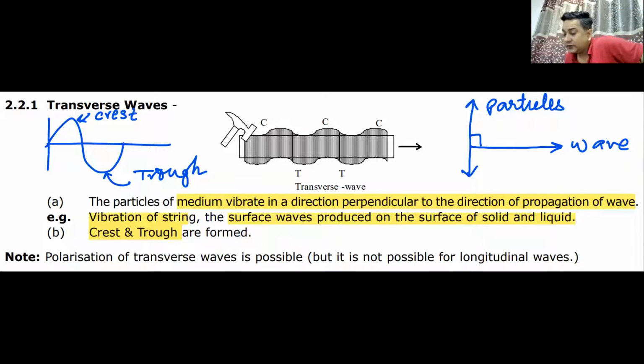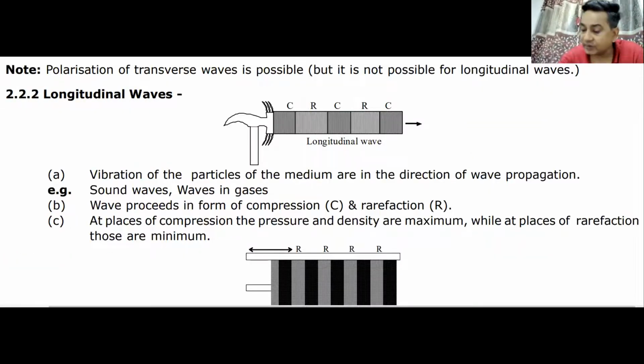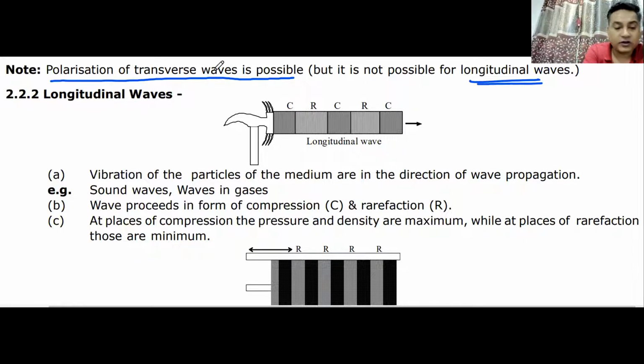Hence, it is possible for these waves to be polarized. Polarization of transverse waves is possible because the direction of oscillation is perpendicular, but it is not possible for longitudinal